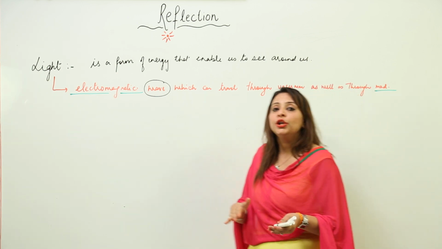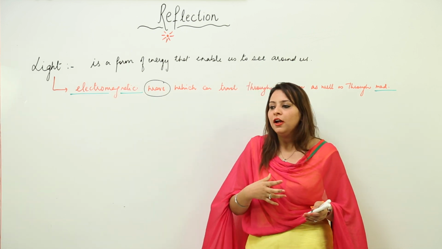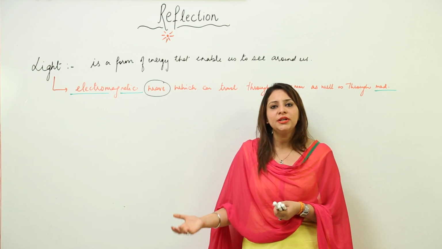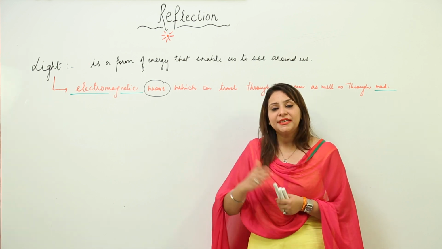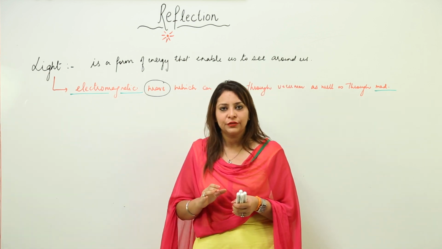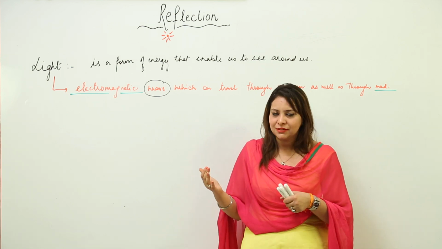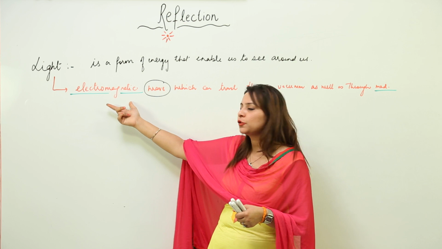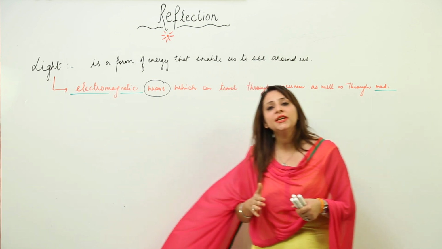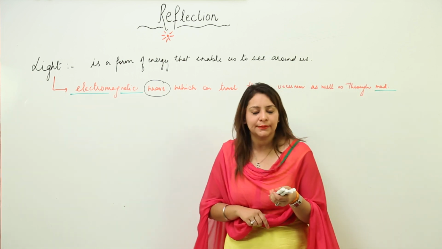From now on you'll use this term also, but you will use it only when you are talking in a technical way, because commonly we just say it is an energy and it enables us to see around us. But technically, light is an electromagnetic wave. Now you know what a wave is, a regular disturbance in a medium where energy transfer occurs, right? And what kind of wave? Electromagnetic. And what is electromagnetic? Electromagnetic is that which can travel through medium as well as through vacuum. So this is what light is.